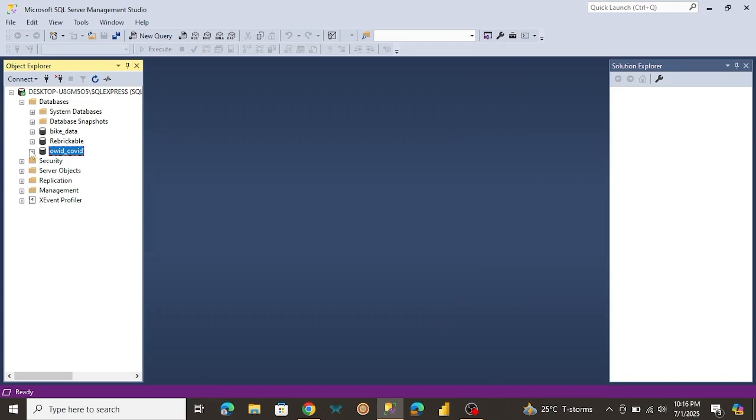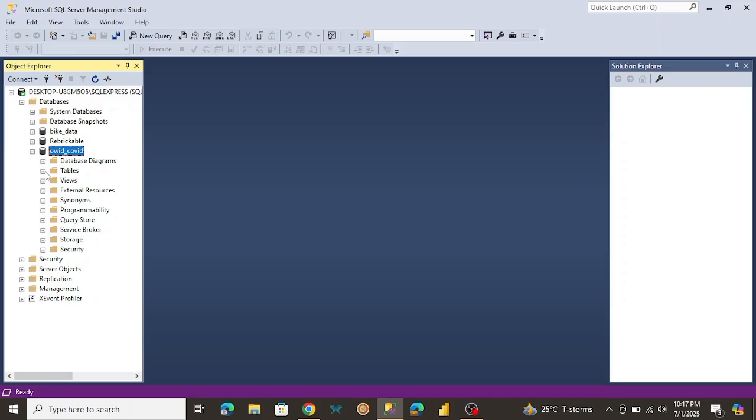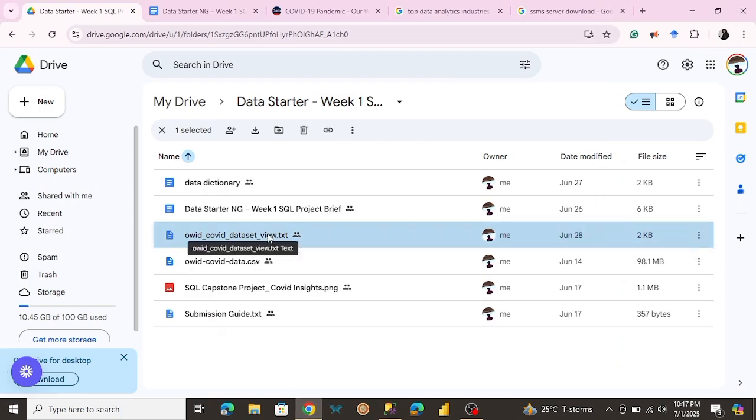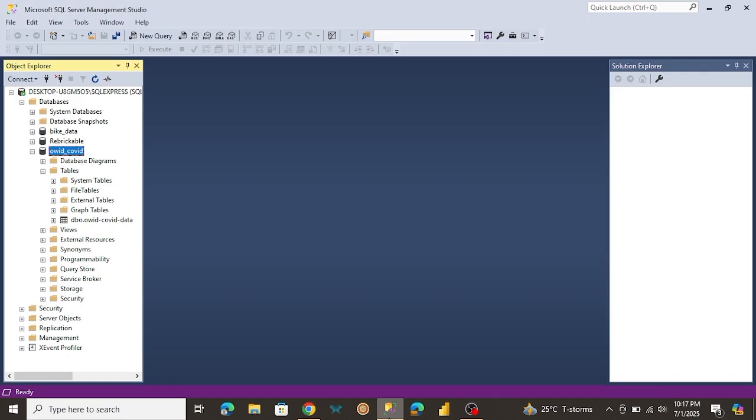Okay, so let me just refresh our database to see if our table is going to show up. So you can find the list of your tables over here. So yeah, as you can see, the table has been imported successfully. So now that we have our table imported, what I want to do next is import this view code, like I said, so that all our data cleaning is done, and we can just include the columns we need for this analysis.